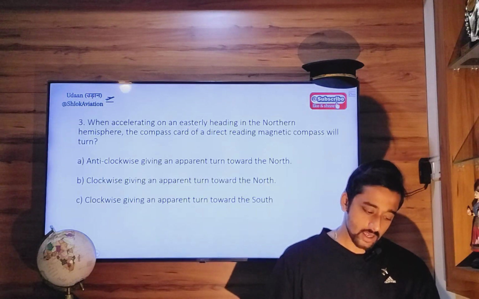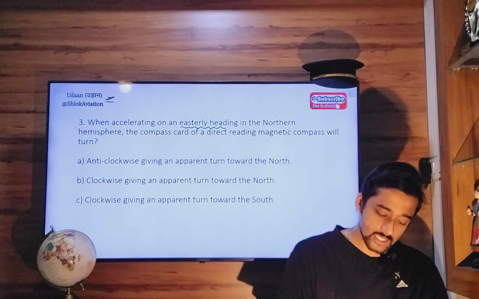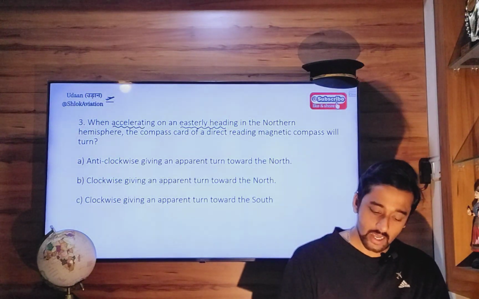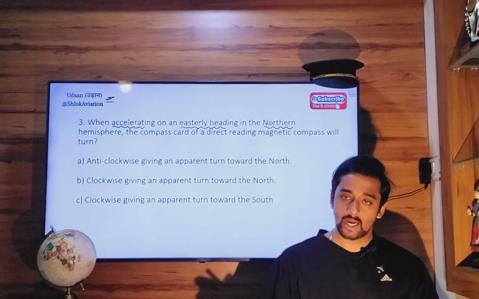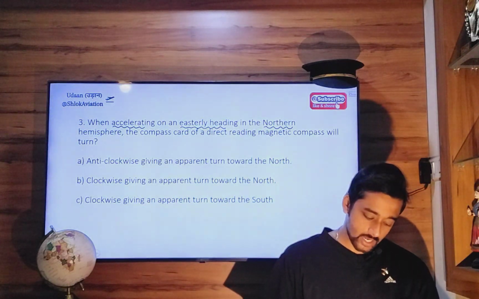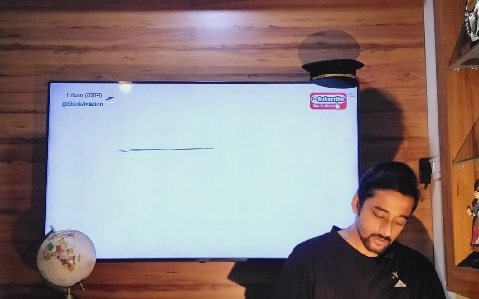Next, question number 3. When accelerating on an easterly heading, pay attention to the words acceleration, easterly heading, and northern hemisphere, the compass card of a DRC, direct reading magnetic compass, will turn in what direction? So let's draw this. This is your northern hemisphere.